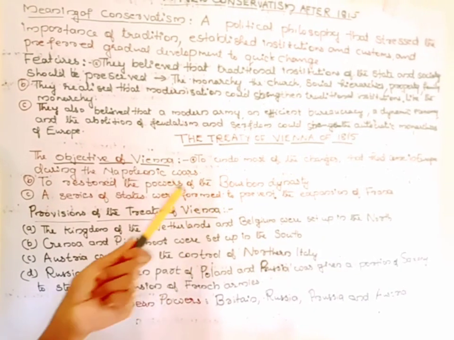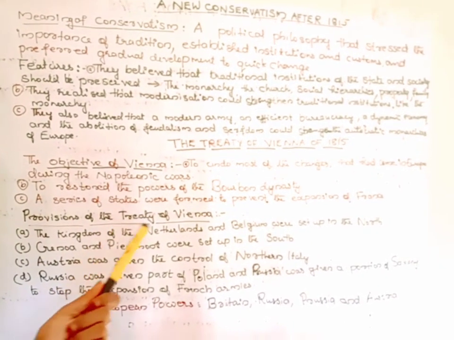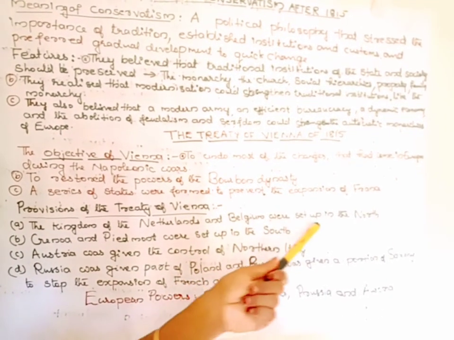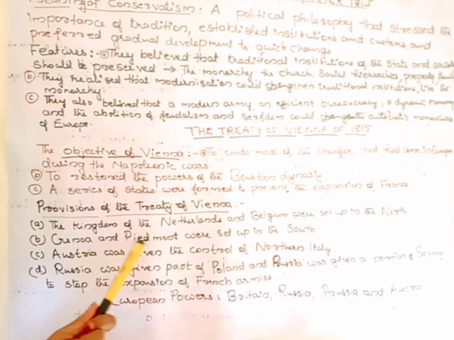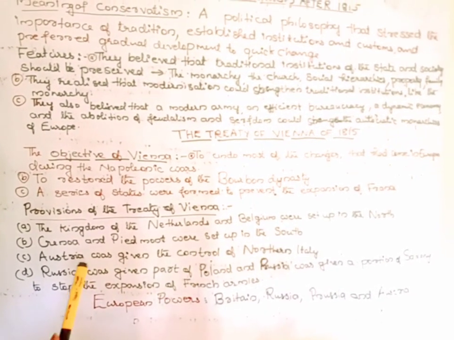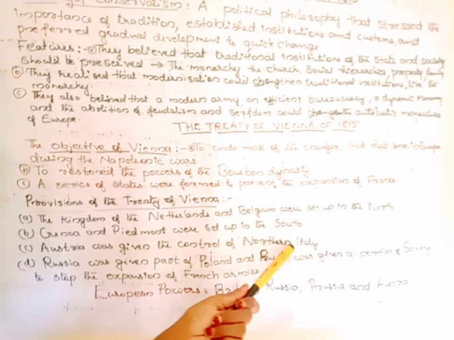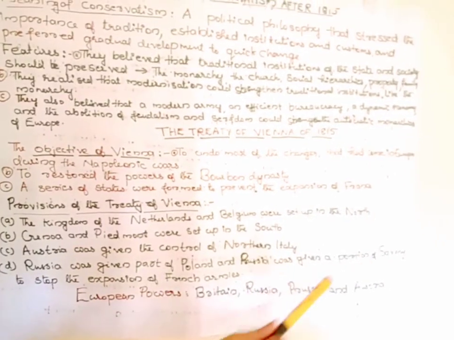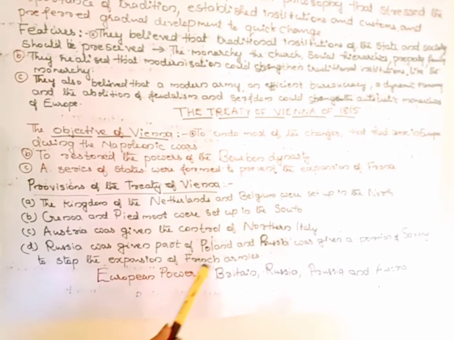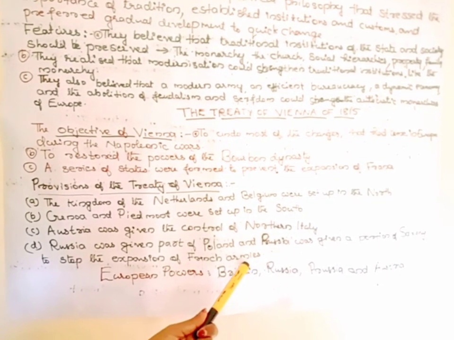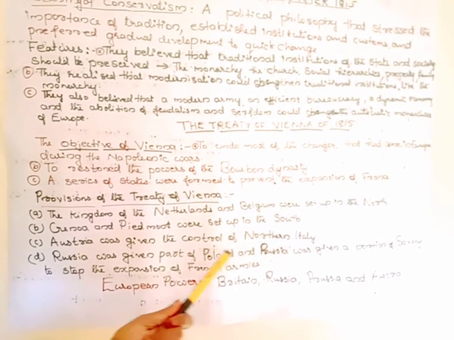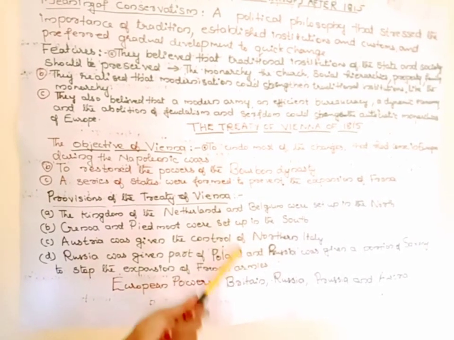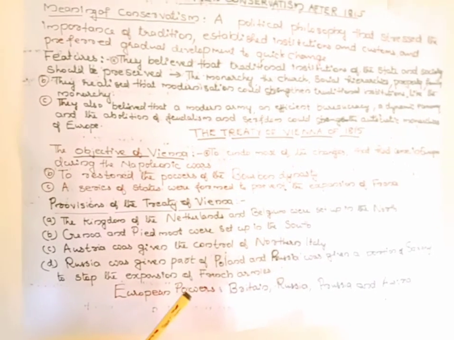What were the new states which were formed, or what were the provisions of the Treaty of Vienna? These were the provisions. The Kingdom of the Netherlands and Belgium were set up in the north. Genoa and Piedmont were set up in the south. Austria was given the control of northern Italy. Russia was given part of Poland, and Prussia was given a portion of Saxony to stop the expansion of French armies. All these were for what purpose? To stop the expansion of French armies. These states were formed around the boundary of France.